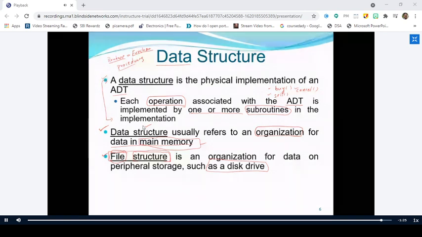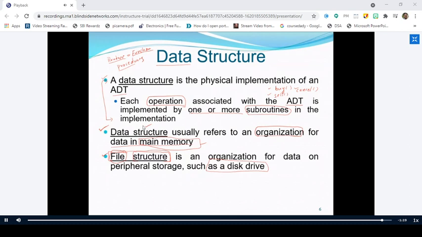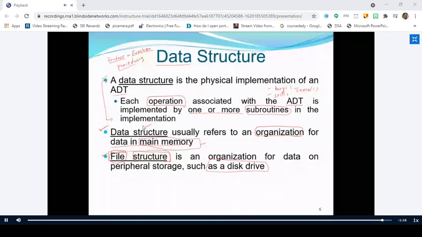We have learned the new terminology here, right? One is ADT, and the second is what routines are, what procedures are, what functions are. All these things we have discussed. Functions, procedures, and routines are similar to each other, but they differ. The terminology differs from programming language to programming language.